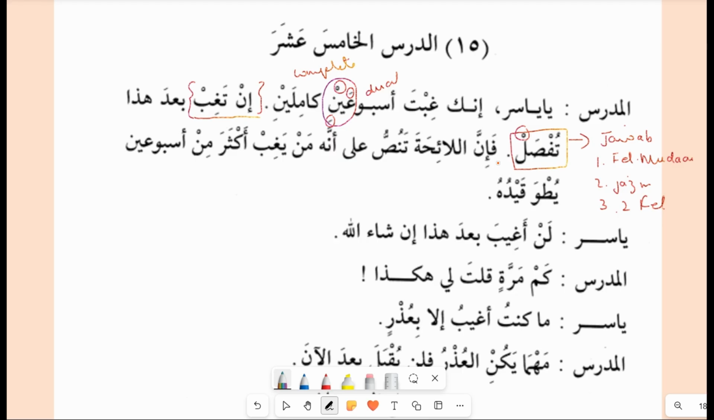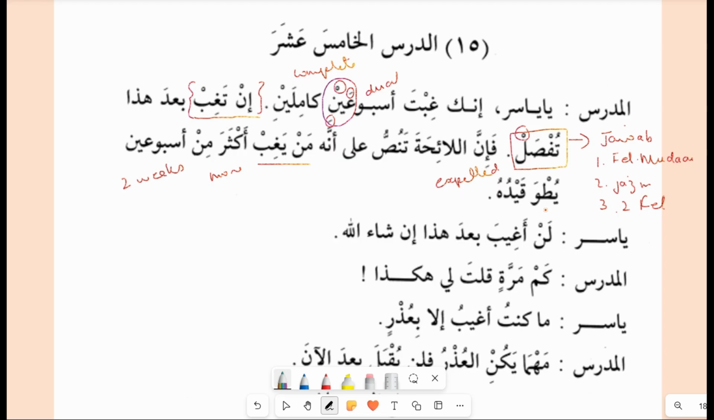So now we'll come to the meaning. He says if you are absent after this, what will happen? Tufsal means you will be expelled out from the school. You will be no longer the student of the school or college. Expelled, you can take the meaning as expelled. Fa inna al-la'ihah, so in this notice, tanussu ala, this is being stressed on the notice, that this thing is being stressed. What? Man yaghib. Now this is the condition. The one who is absent akthara, more than 2 weeks. It is also the dual.